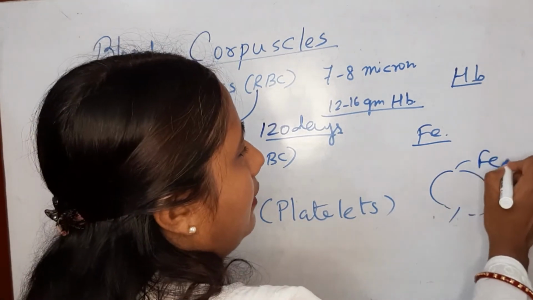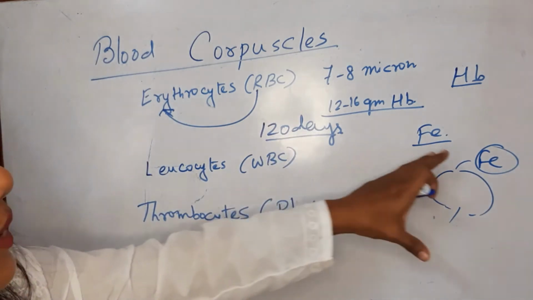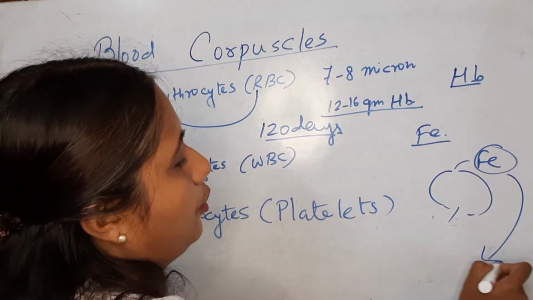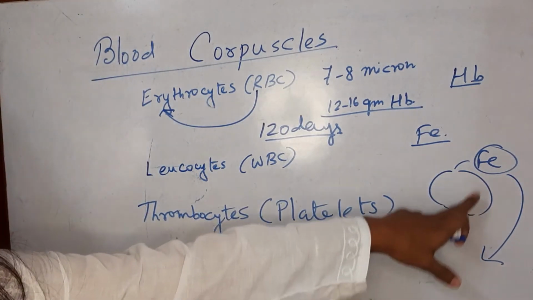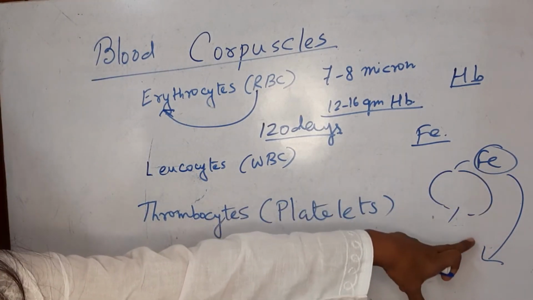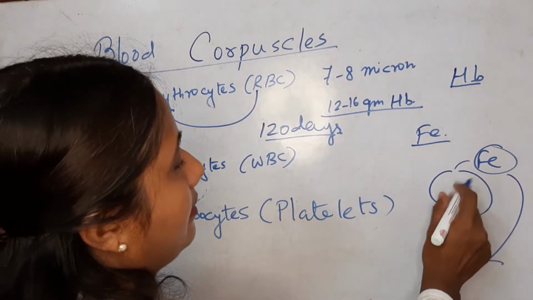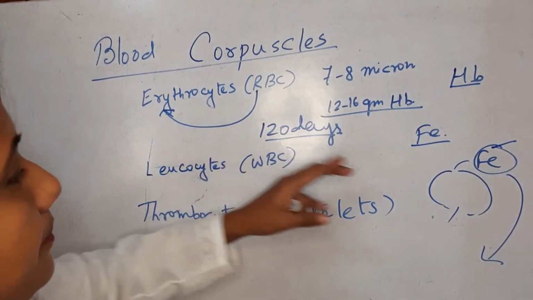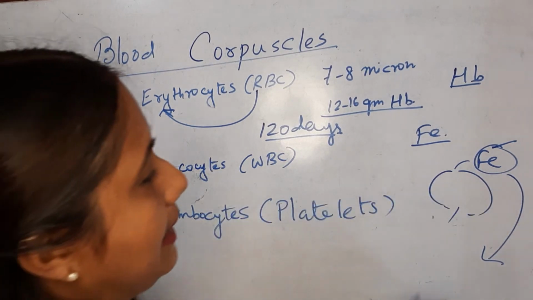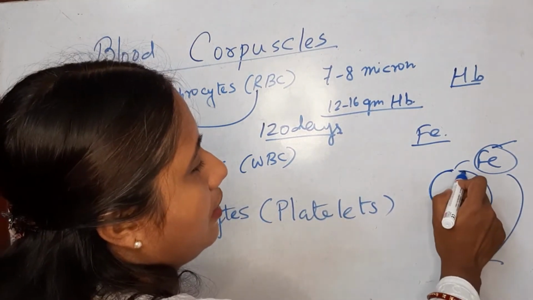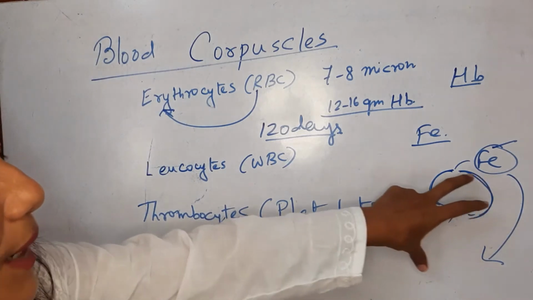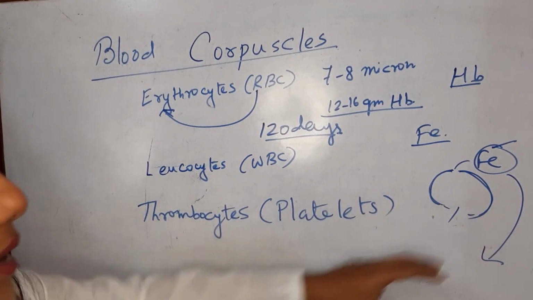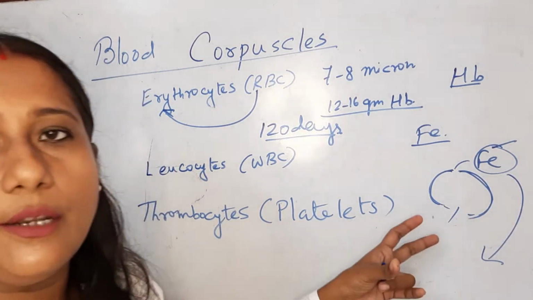The iron which is present in the hemoglobin in the RBC is recycled back to the long bone for its utilization, to bind again with the globin protein. And what happens next? This iron is reutilized, and the remaining part, that is the plasma membrane, is the only thing left over. This left over plasma membrane goes to the spleen for complete disintegration, and this is called the ghost RBC.